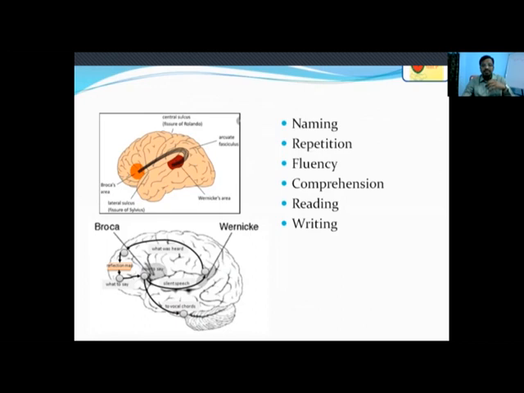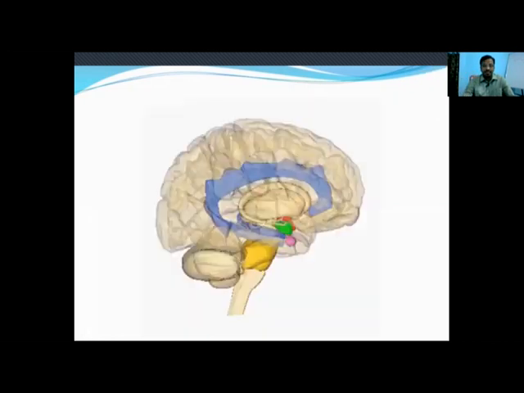Then that information is passed on to Broca's area with the help of the arcuate fasciculus, and this motor area gives commands to the larynx on what to speak and how to speak for articulation. This is the mechanism of speech, from hearing to speaking.